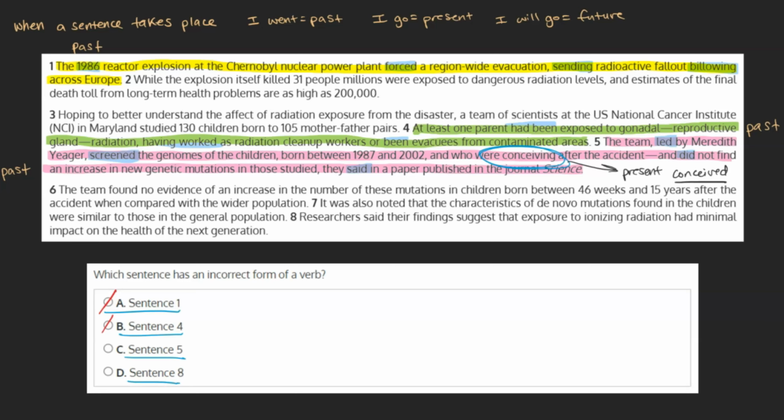D. Sentence 8. Researchers said their findings suggest that exposure to ionizing radiation had minimal impact on the health of the next generation. Because the scientists are looking back on and reflecting upon their findings, we understand this sentence is meant to be in the past, and we see our verbs lining up with that, with "said" and "had." Based on this, we can mark this choice as incorrect and mark choice C, Sentence 5, as our final answer.